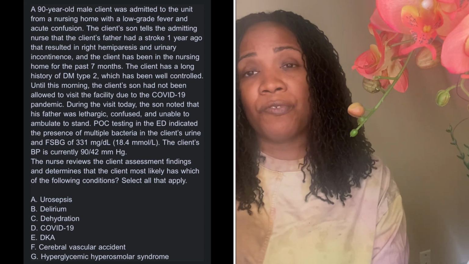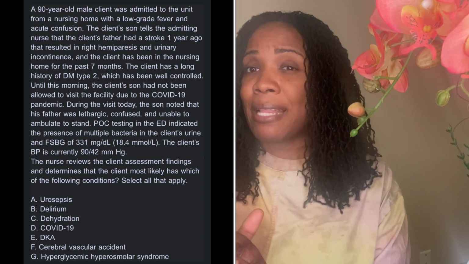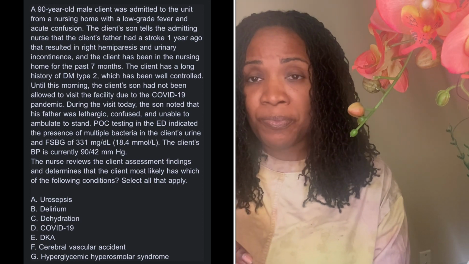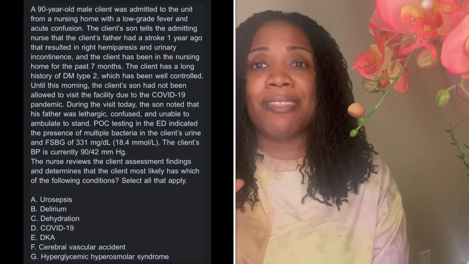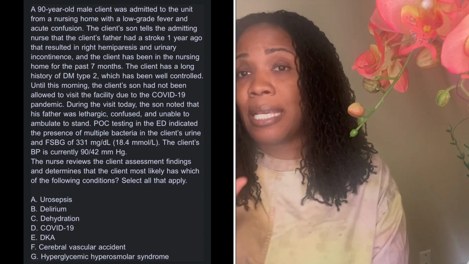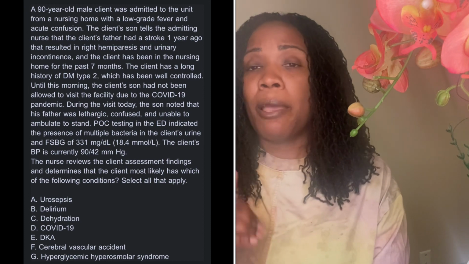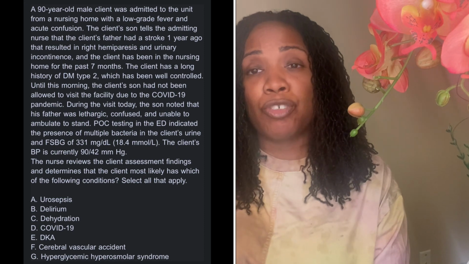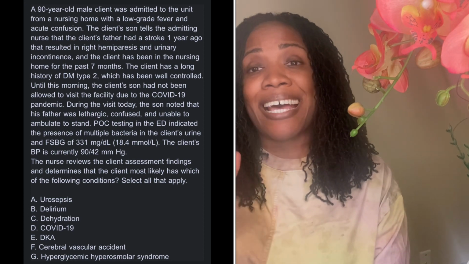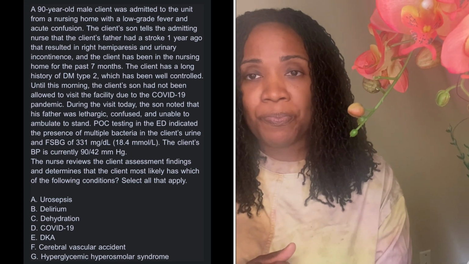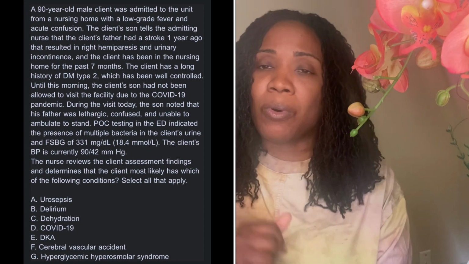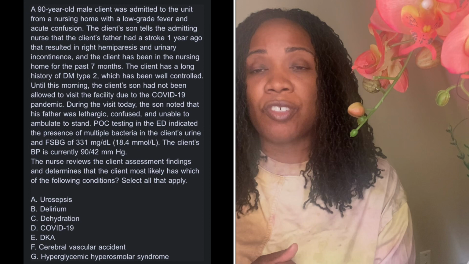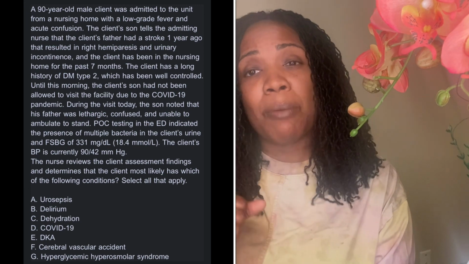When a patient is confused, I need to know, because they're not at their baseline. So what are different things that can happen to a patient, right, when they're confused and they're elderly? UTIs. He's a diabetic. Look at that. Pay attention to that. Look at the things that are primary that you should be focusing on to help you figure out what's wrong with your patient. I hope this helped. I will have more questions coming and more rationalizing with these questions to help break it down, to make it make more sense to you.